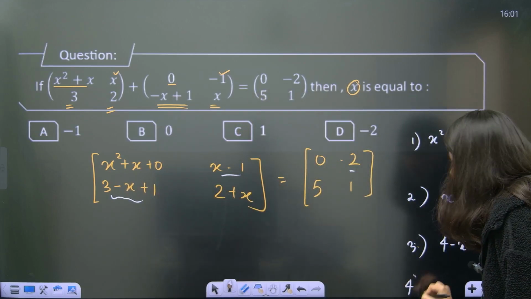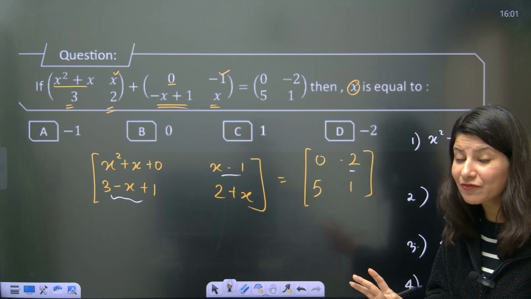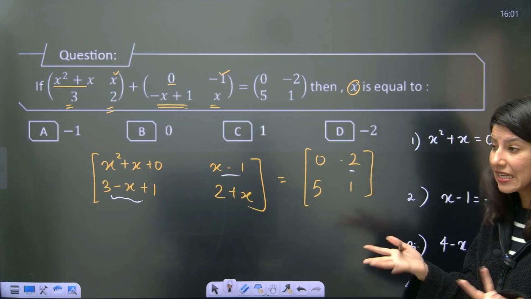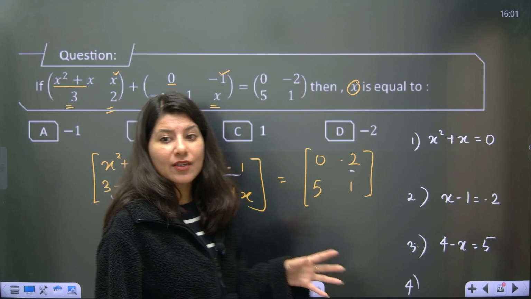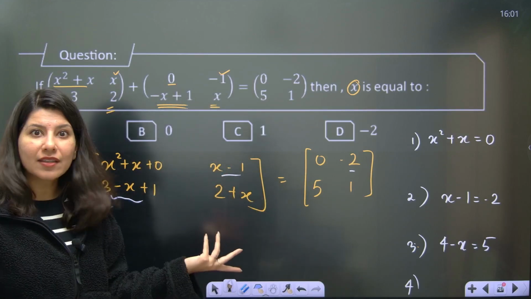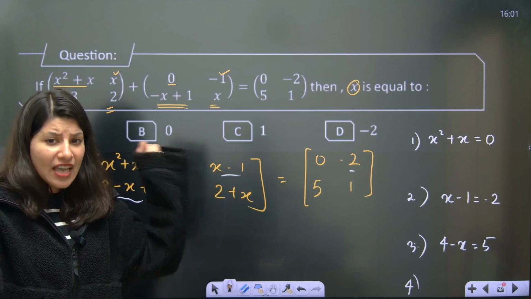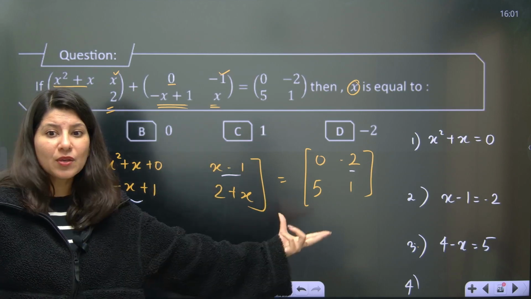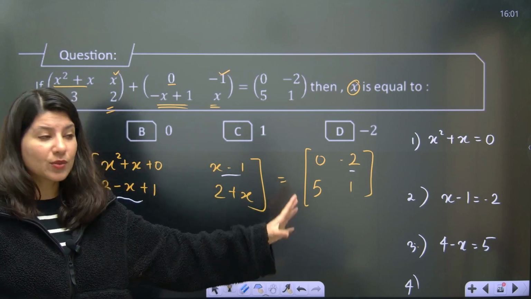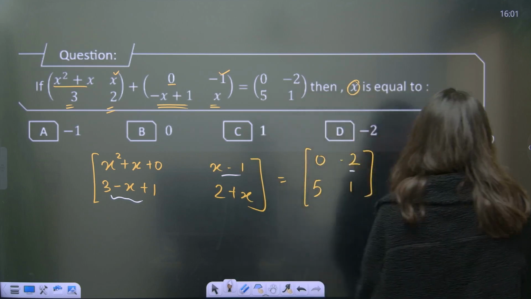And fourth is, all four things should satisfy. It should not have happened that, okay, ma'am, I will equate this, I will get the value of x. No, hello. If these two matrices are equal, every element from this matrix should be equal, corresponding element should be equal to this, okay. So we have to take care of each and everything.